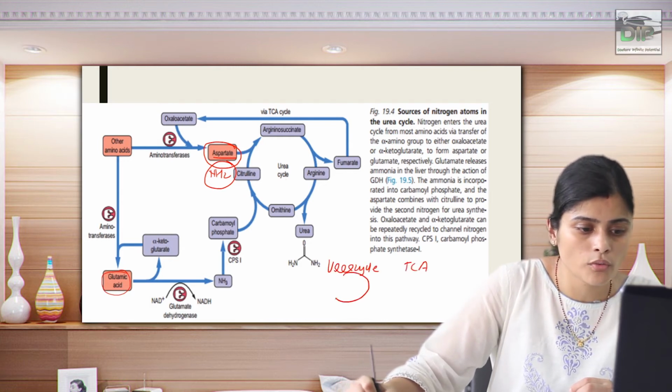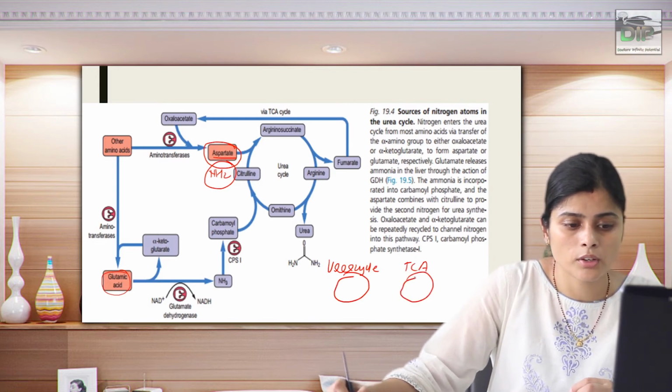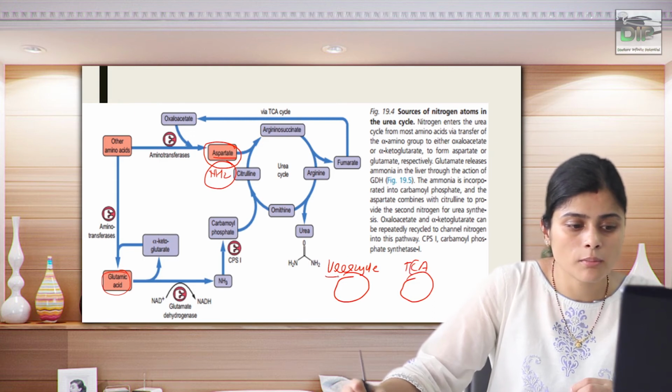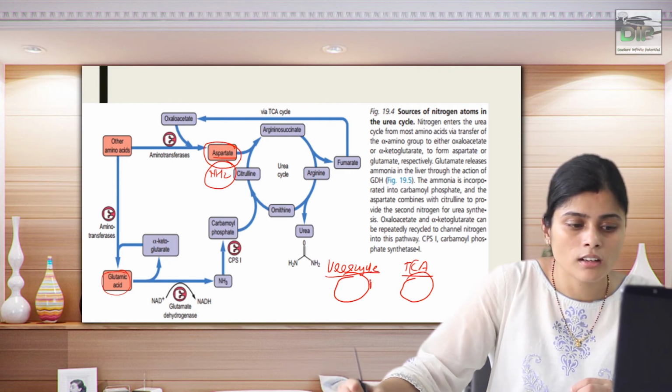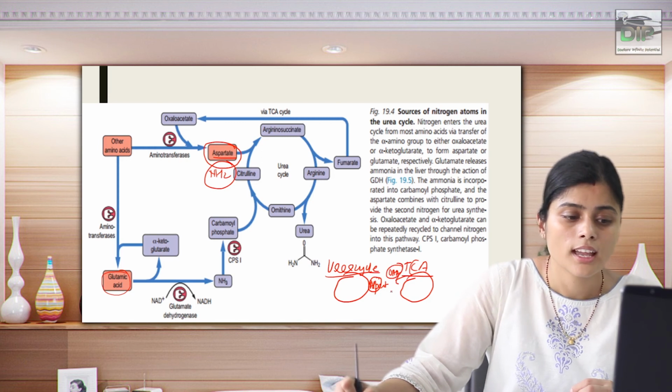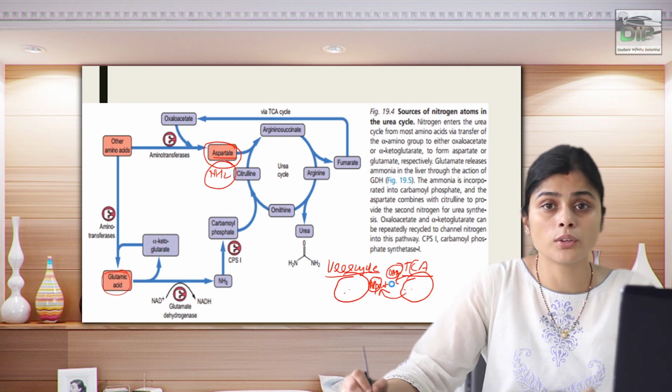If you remember, both have a cyclic nature, that is, the cycles keep rotating. The urea cycle and TCA cycle are considered the urea bicycle, because the intermediate aspartate is fulfilled by the TCA cycle with the help of the intermediate oxaloacetate, that is, it is replenished. So it takes place parallelly and is also known as the urea bicycle.